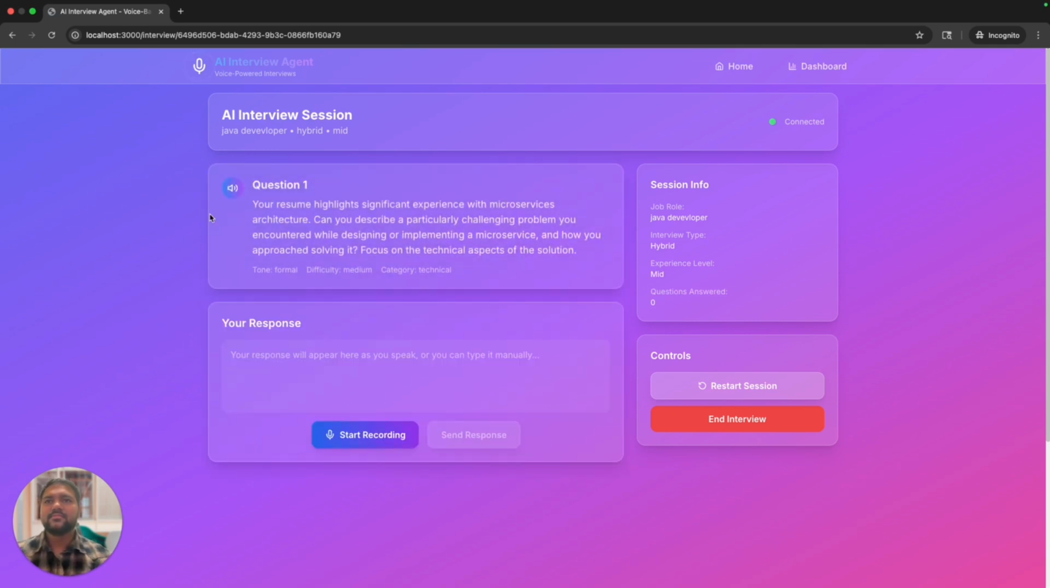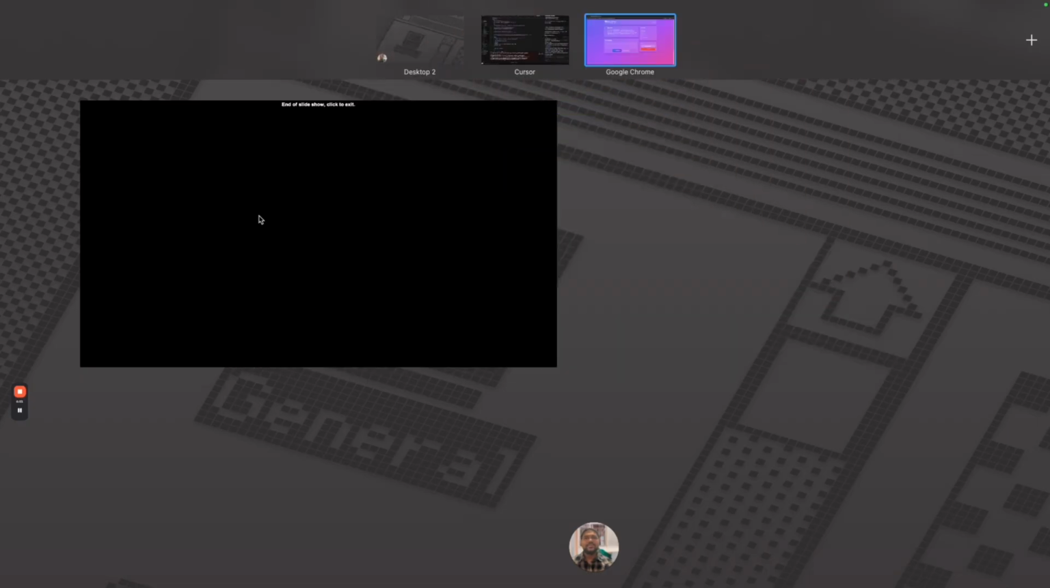Your resume highlights significant experience with microservices architecture. Can you describe a particularly challenging problem you encountered while designing or implementing a microservice, and how you approached solving it? Focus on the technical aspects of the solution. So it is asking the questions based on the job description that we have given and the resume that we have given.